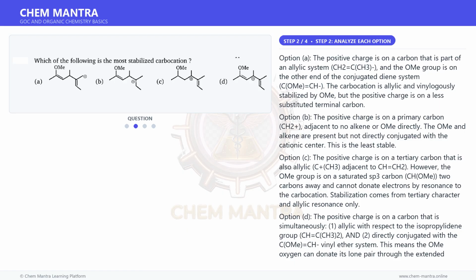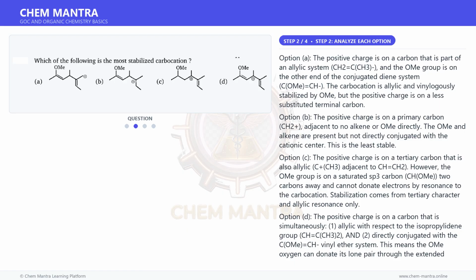Option B. The positive charge is on a primary carbon, CH2+, adjacent to no alkene or OMe directly. The OMe and alkene are present but not directly conjugated with the cationic center. This is the least stable.